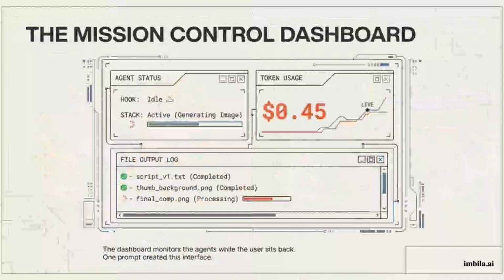While this automation runs, the user observes the process via the Mission Control dashboard. This interface creates a visual representation of agent status, token usage costs, and a file output log, allowing the human operator to monitor the pipeline's progress in real time.